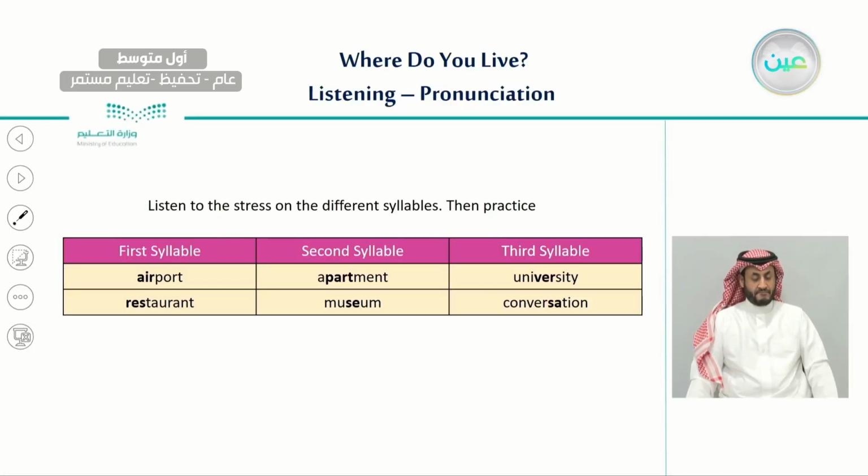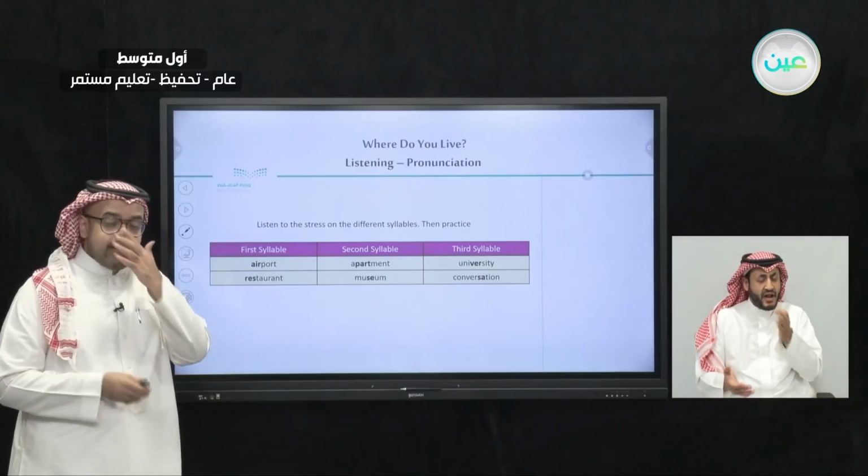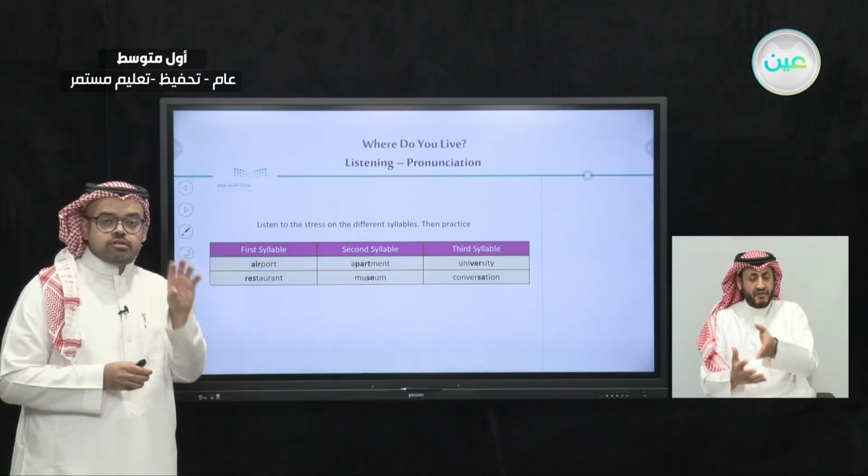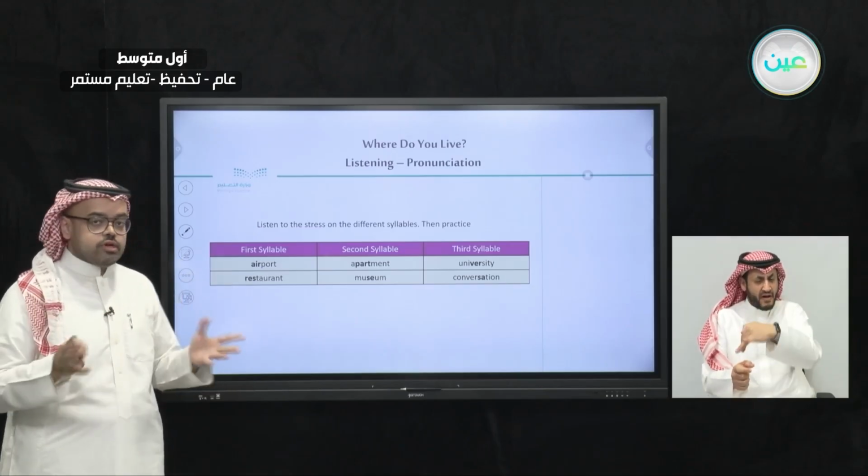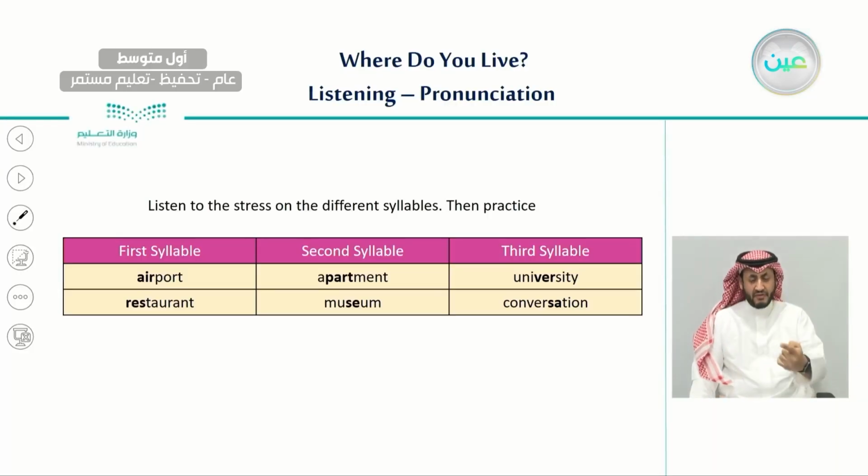In English, a word can be divided into syllables, okay? And sometimes we stress a syllable and not the other. For example, in this word, as you can see, we are going to stress air, not port. We would say airport, airport.